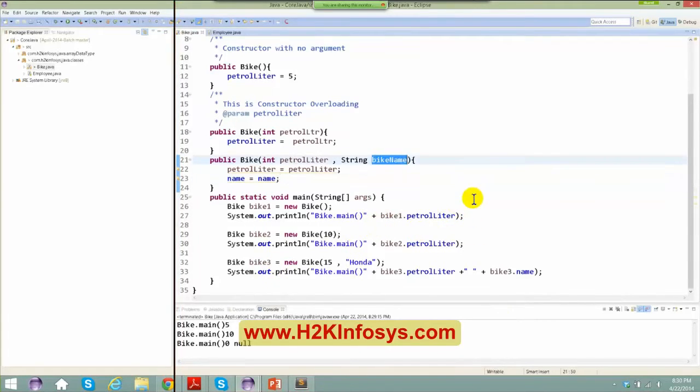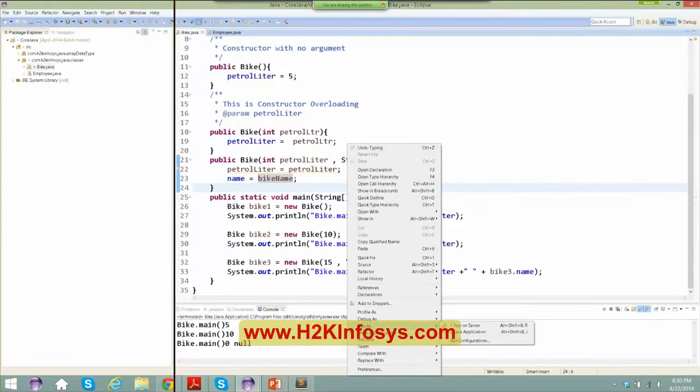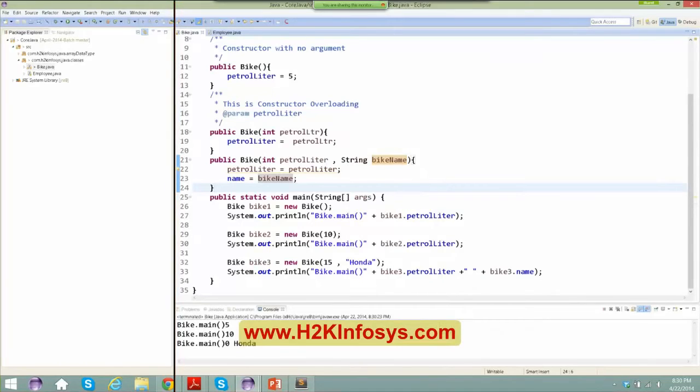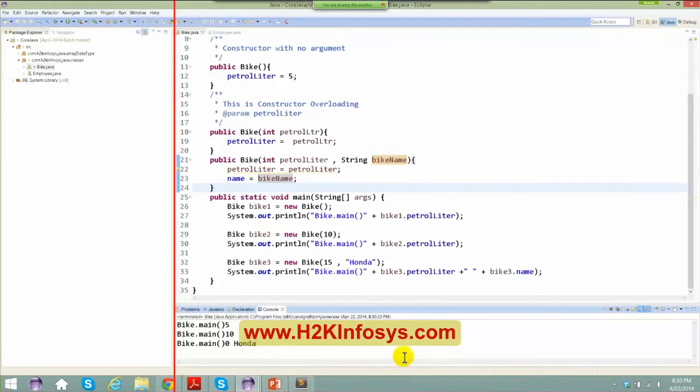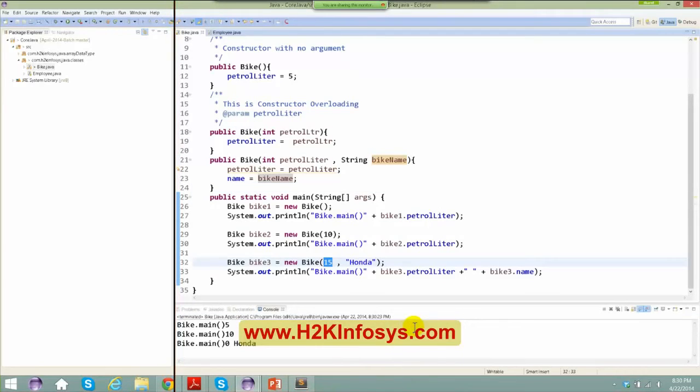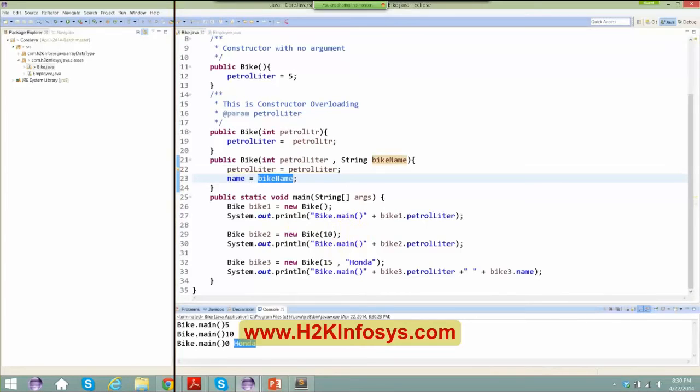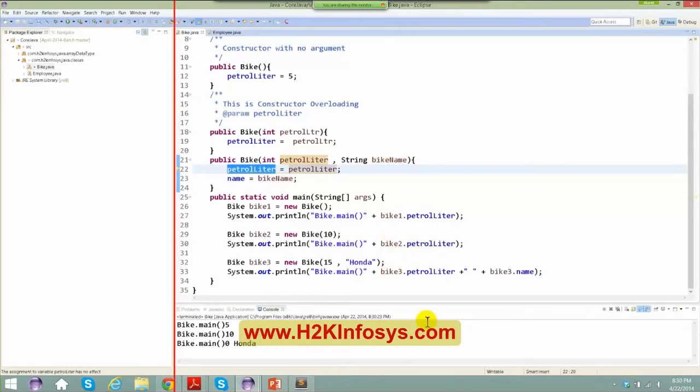Now let me run this. So I'm going to copy this and paste it here. Right click, run as Java application. Now if you can see here, I'm still getting the value of 0, even though I've given a value of 15 right over here. So this is 15. Honda is coming up properly because it came here, and from here it came here. At last you are assigning the value of name to the bike name, what you have passed here. Now why is my petrol liter not getting initialized with a value of 15?